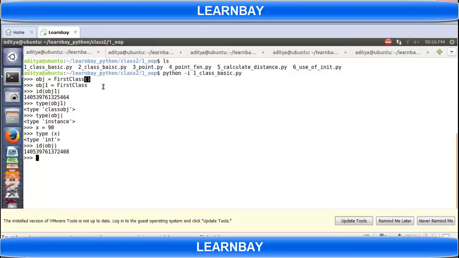So what is the process? First, you have to define a class, and then use the class name. So what is a constructor? A constructor is nothing but it shares the class name, and it is responsible for creating an object from that class.